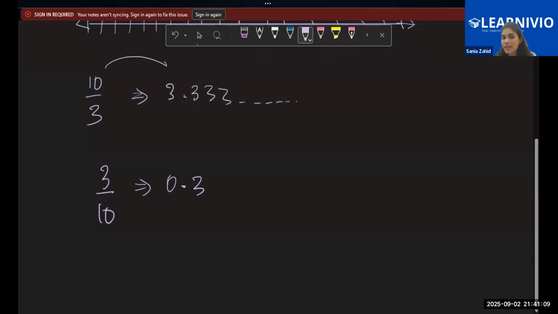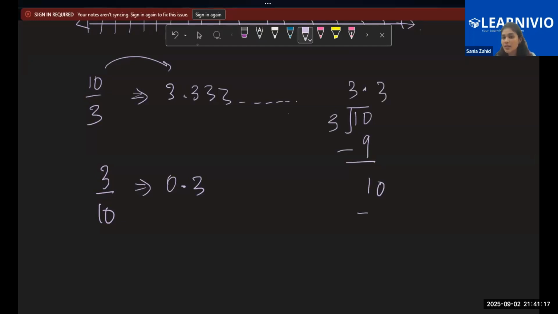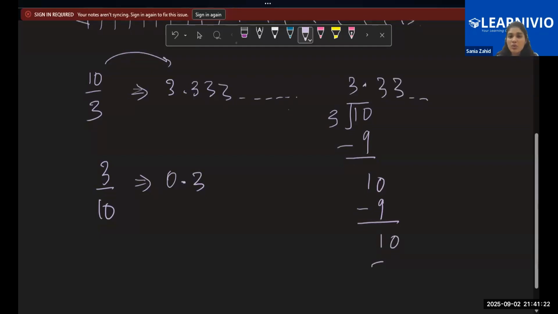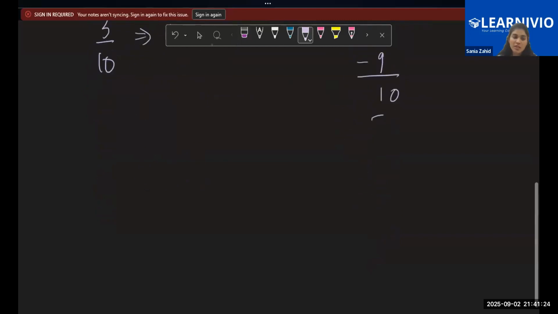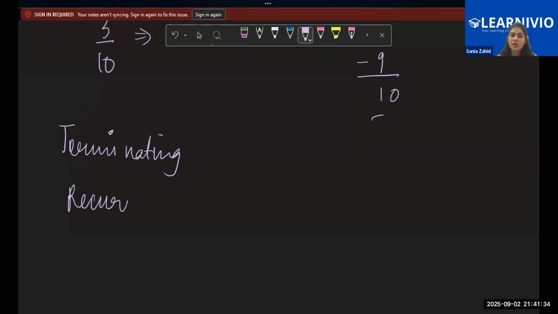Children, see, this is how I am getting this. I just simply divide 10 by 3. 3 into 3 is 9, and then I get 1 again, decimal. 3 into 3 is 9. Like that, right? So this is the decimal expansion. Now we can have three kinds of decimal expansions. First of all, understand the meaning of two words. I have a word called terminating and a word called recurring. The opposite of terminating will be non-terminating, and the opposite of recurring will be non-recurring.